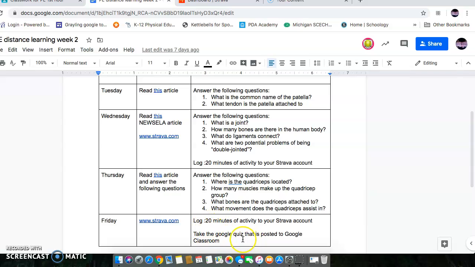So on Friday it says take the Google quiz. Make sure that you get all of these assignments done first, because the quiz is based off of these assignments. You can use this as a reference to take that quiz. Please do. But don't take that quiz until you've done these assignments. Otherwise the quiz probably won't make much sense to you.